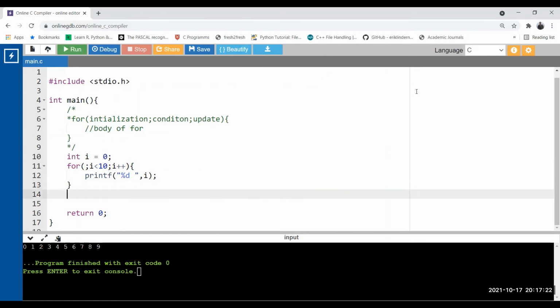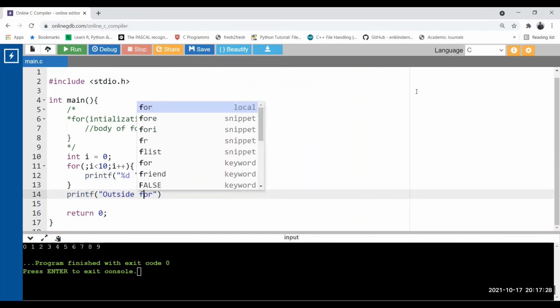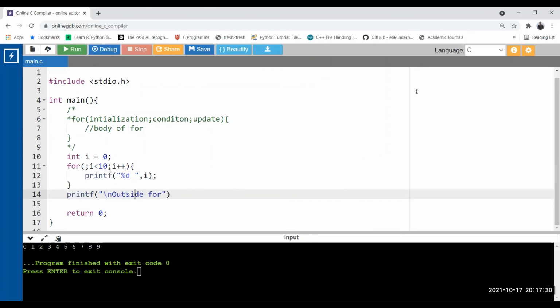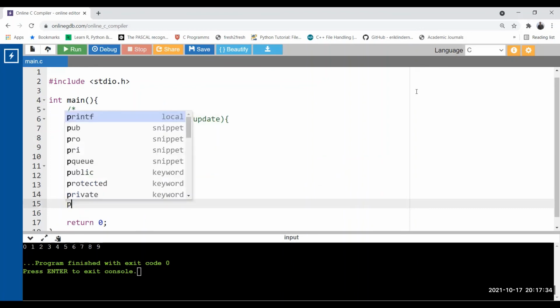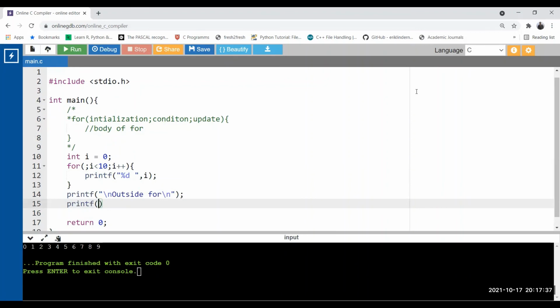Let's print printf "outside for" with a \n, and print the value of I here. Now run.